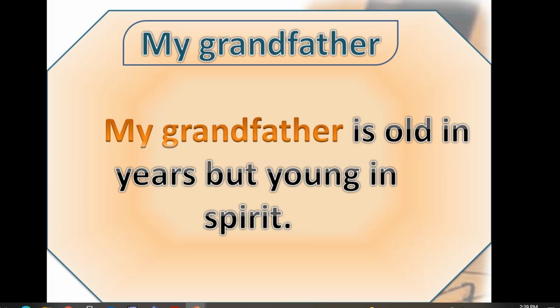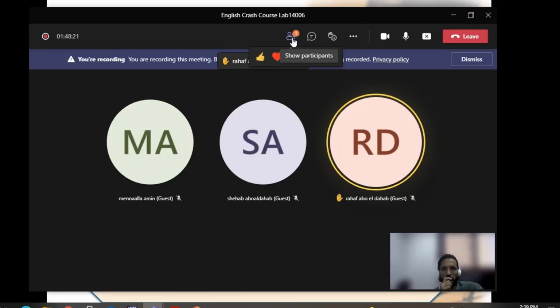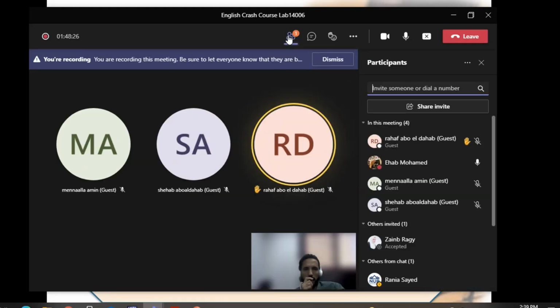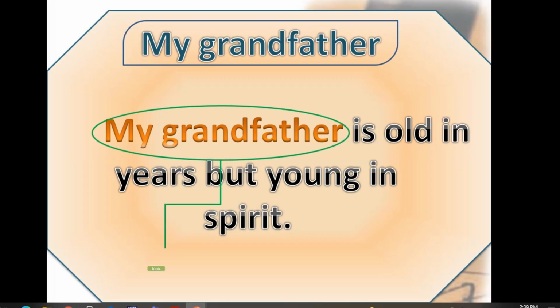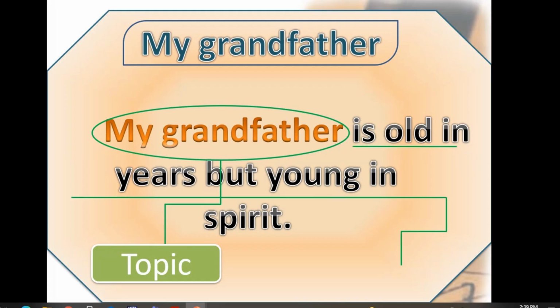Okay, but when you start to write a paragraph, just the first letter. My grandfather is old in years but young in spirit. Okay? So this sentence is called topic sentence or supporting sentences? It's not a supporting sentence. It's not a detail. It's a topic sentence, which consists of the topic plus the controlling idea. Got it?